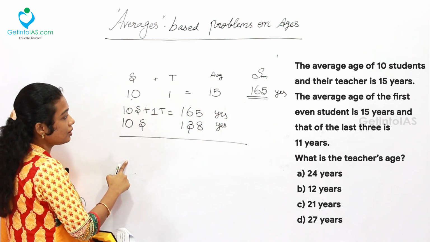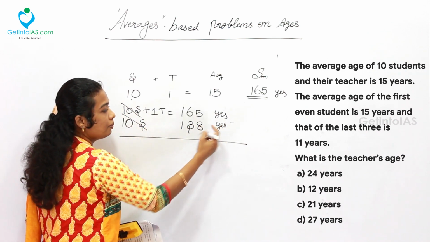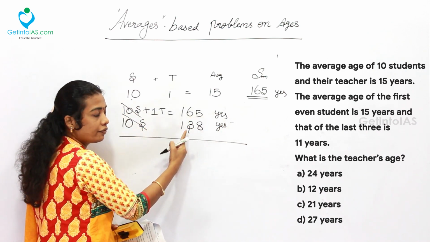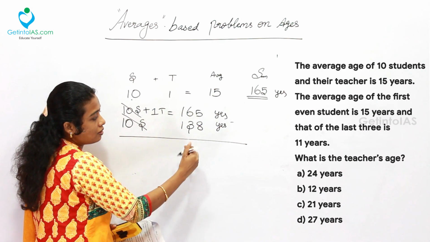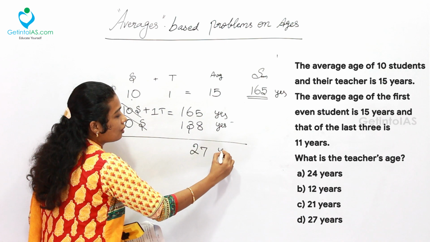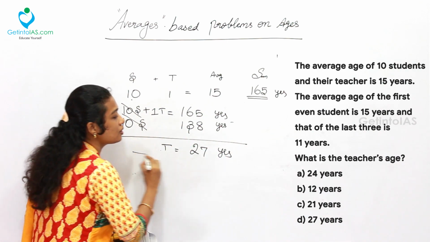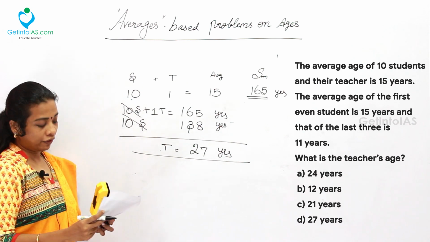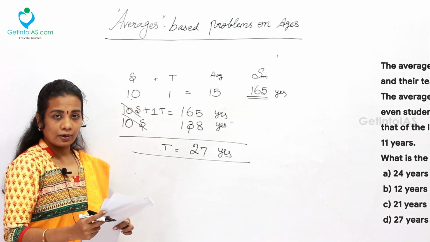Now, solving this, the 10 students' ages will get cancelled. Simply take the difference between 165 and 138. So 138 plus 30 is 168, minus 3, simply 27 years. This is the age of one teacher. That is, the teacher's age is 27 years. And finally, my answer is option D, 27 years.